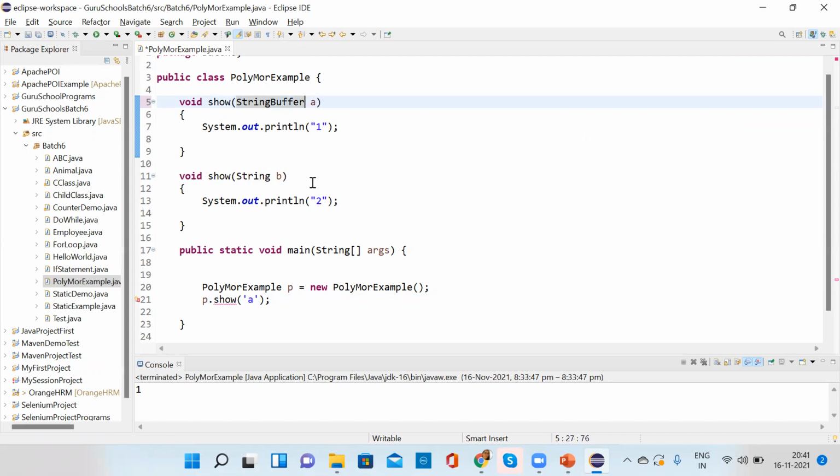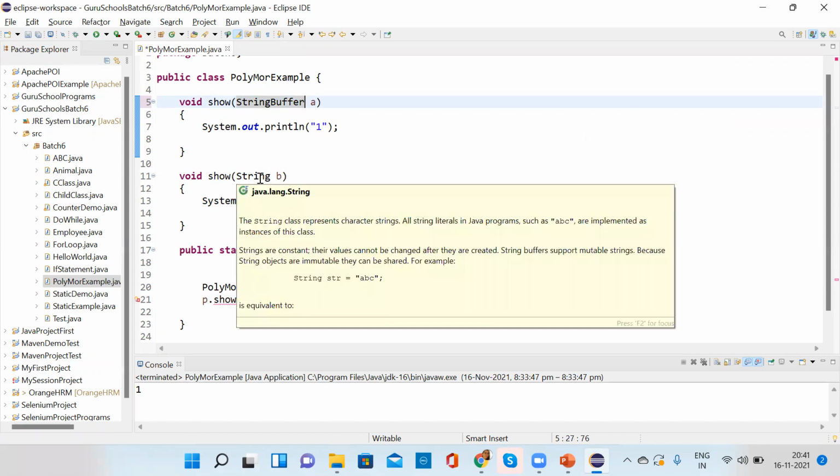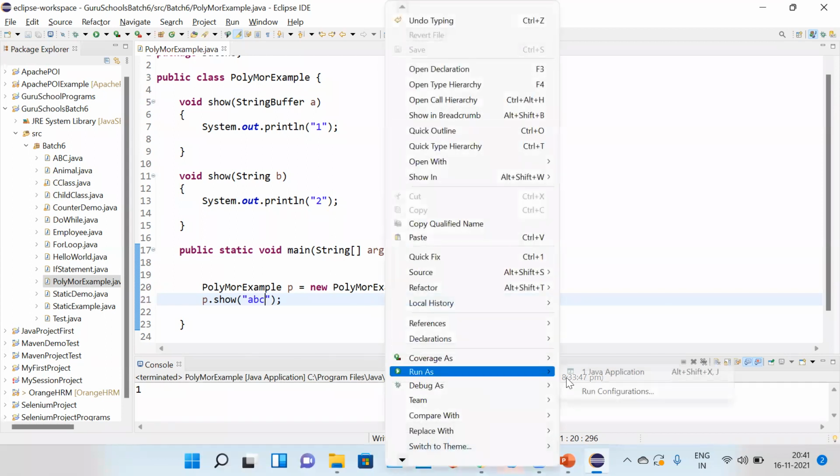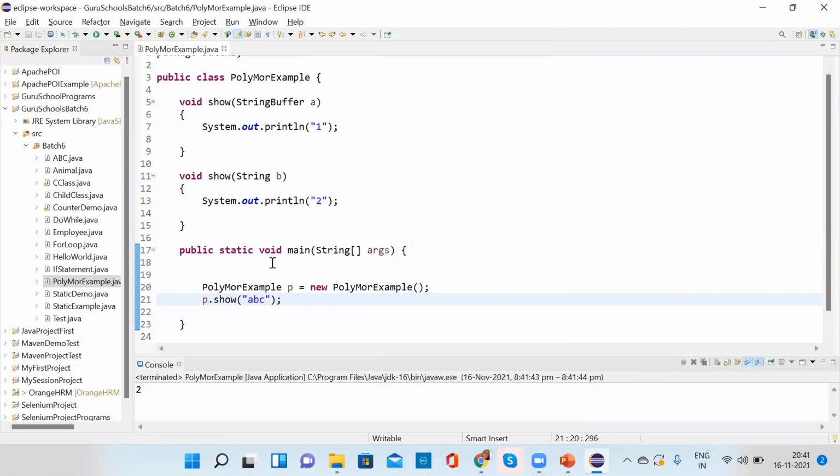In one place you write string, and you are calling here ABC. This is a string type, so which method will it call? The string method.